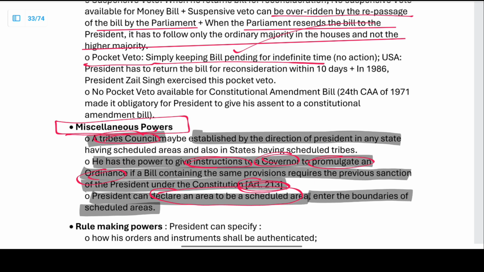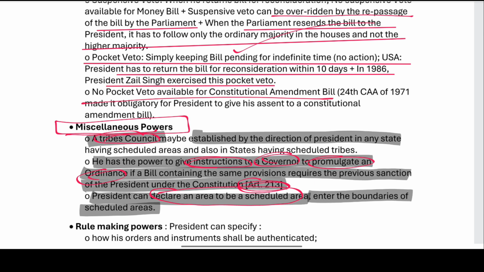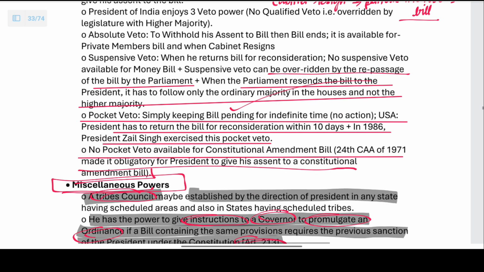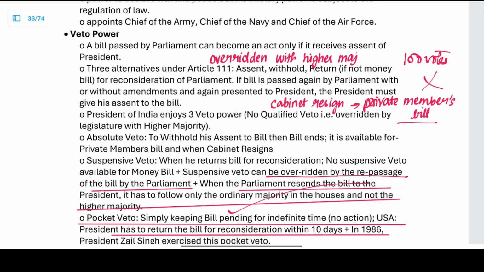Pocket veto is simply keeping the bill pending for an indefinite period, with no action. But in the USA, the president has to return the bill for reconsideration within 10 days. In 1986, President Zail Singh exercised this pocket veto. No pocket veto is available for the Constitutional Amendment Act. It is obligatory for the president to give the assent to the Constitutional Amendment Act. Now we have completed the veto as well, and we are going for multiple revisions. What is a veto? A power of the president.